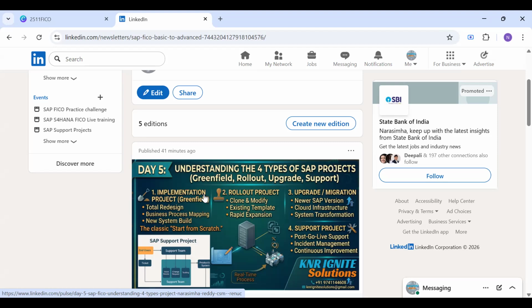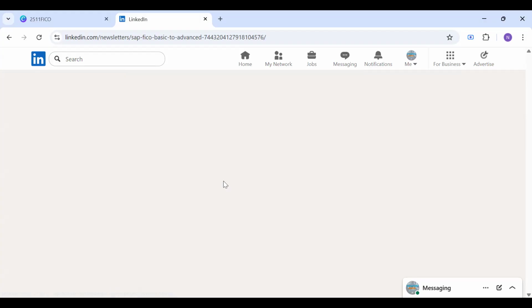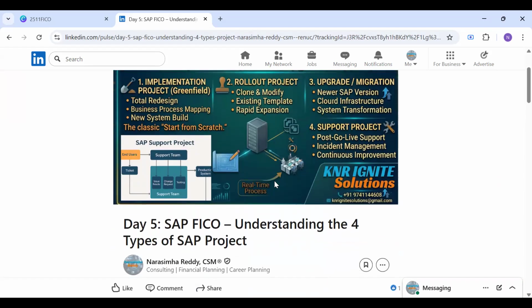In our sessions also, we are going to cover all this stuff. You will understand all that, what all you are supposed to learn as a consultant. All this information is also available for all the community members in short articles for them to read through so that they can catch up well.